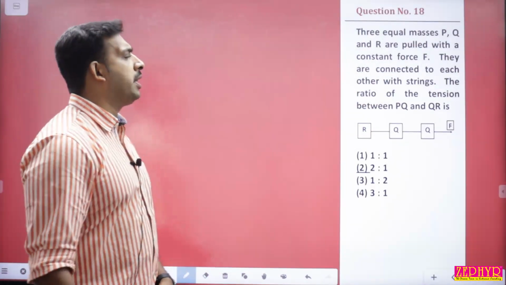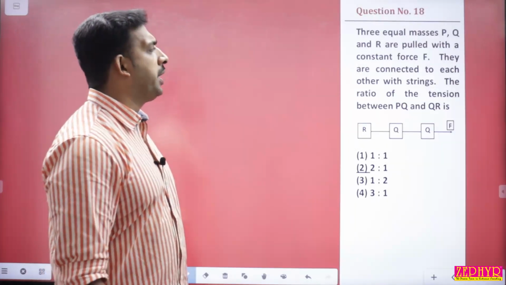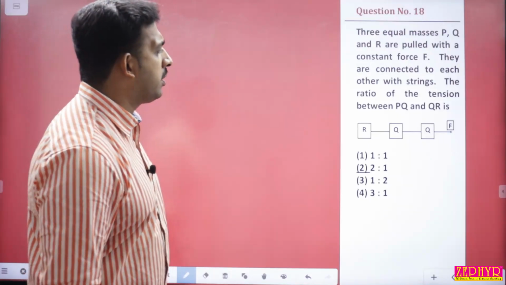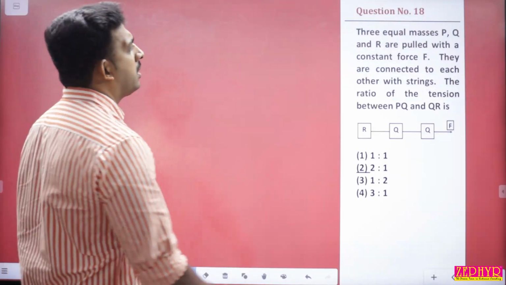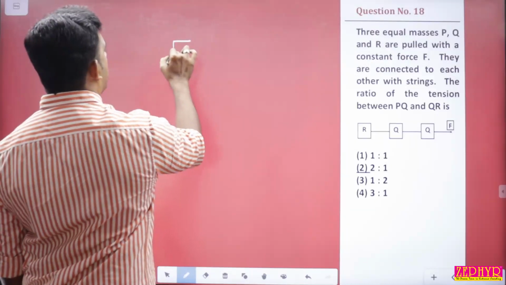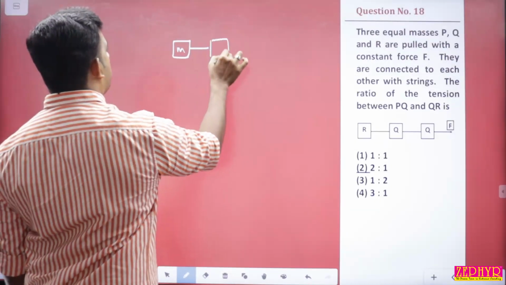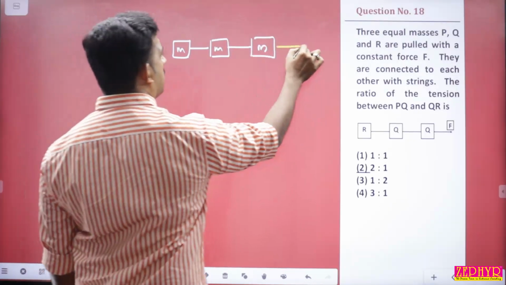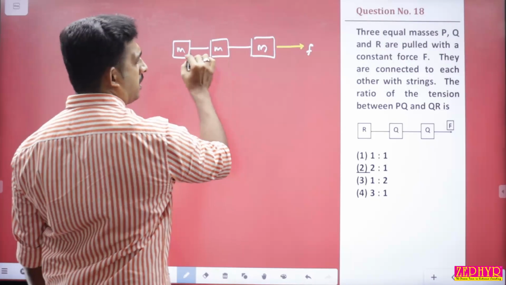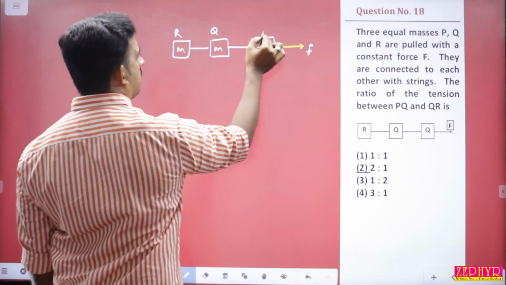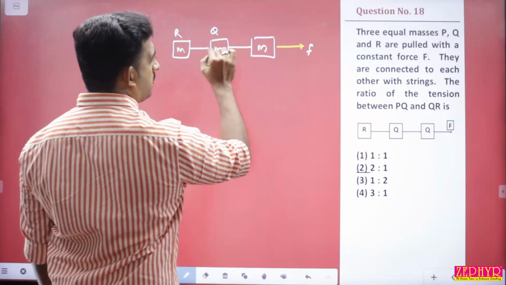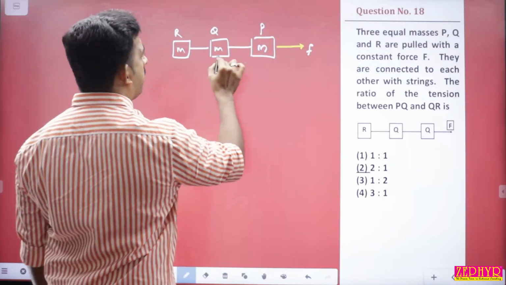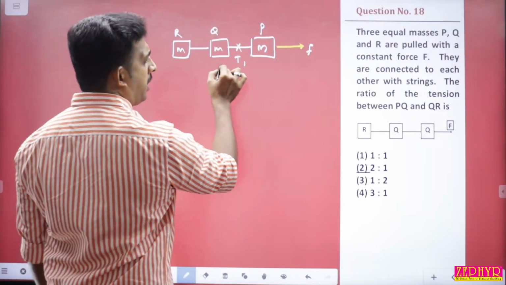Question number 18. Three equal masses P, Q and R are pulled with a constant force F. They are connected to each other with strings. Find the ratio of the tensions between P and Q, and Q and R. Three equal masses, we'll take each as M. We are applying a force to this, and this is R, Q and P. Let the tension between P and Q be T1.